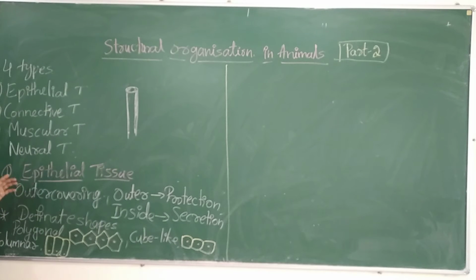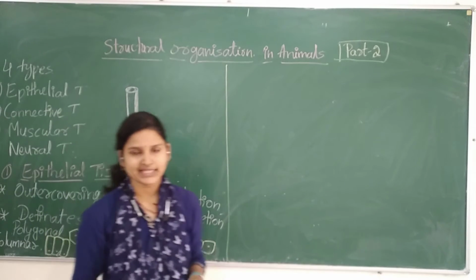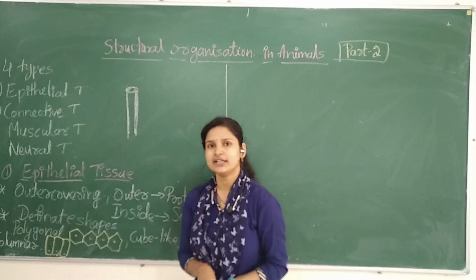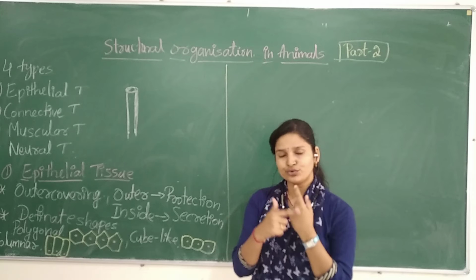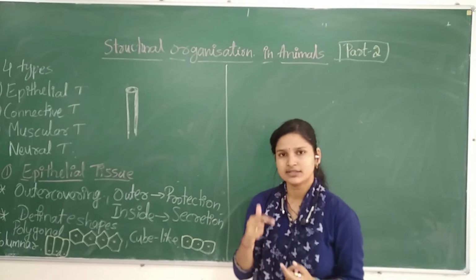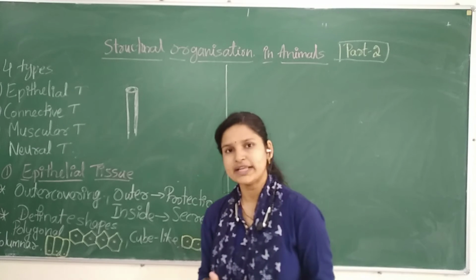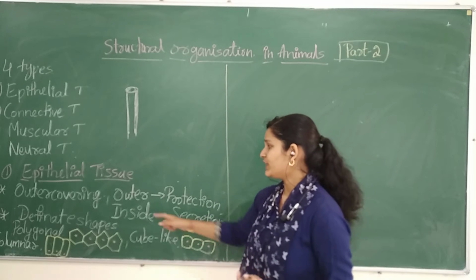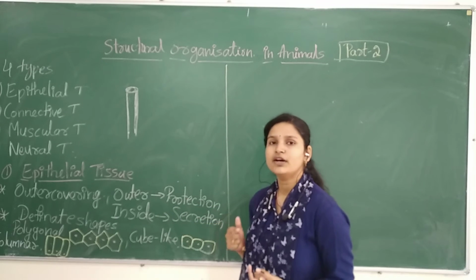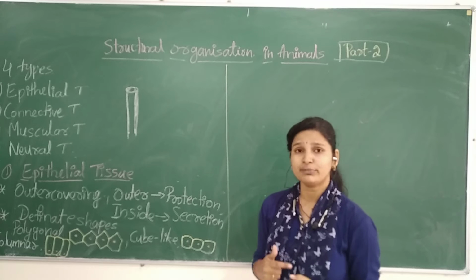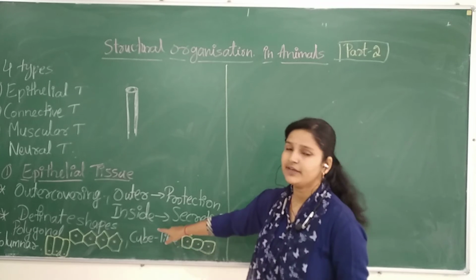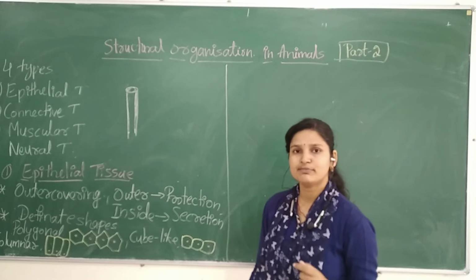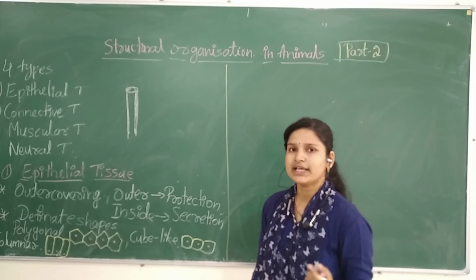So try to understand that. In today's session we have started with the epithelial tissue. Epithelial tissue is nothing but the protective covering. Either it may be present outer or inner. Inner means inside the body cavity. So the outer layer mainly helps for protection, the inner also helps for protection. Where the wet atmosphere is there, the inner epithelium is present inside the body cavity.